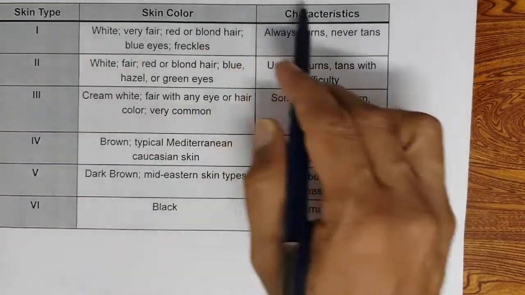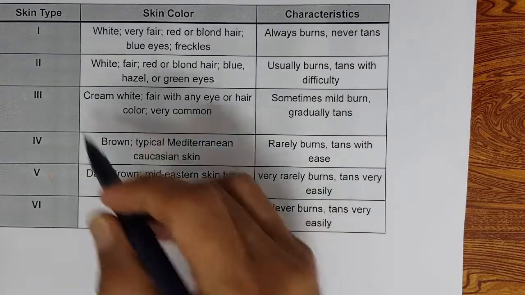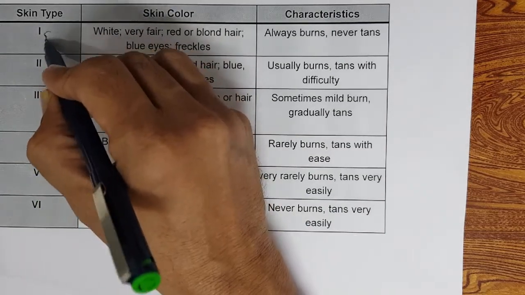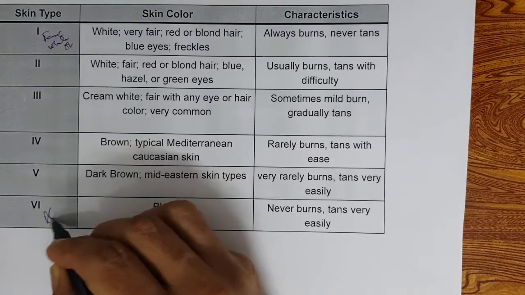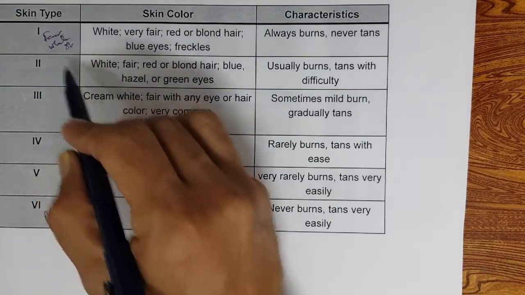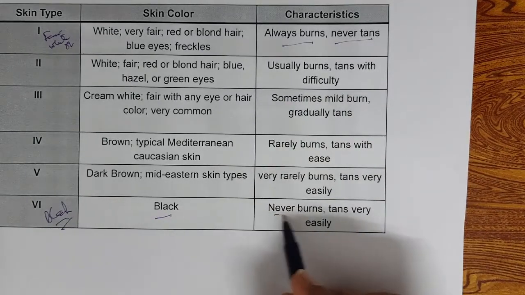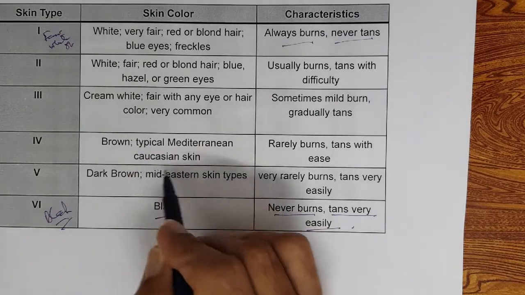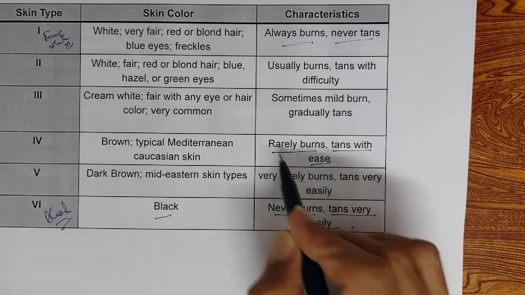We said in the Fitzpatrick scale there are various skin types, skin type 1, 2, 3, 4, from fair or white skin to black skin. Type 1 always burns but never tans, but black skin never burns but tans very easily. We are in the middle, rarely burn, tans with ease.